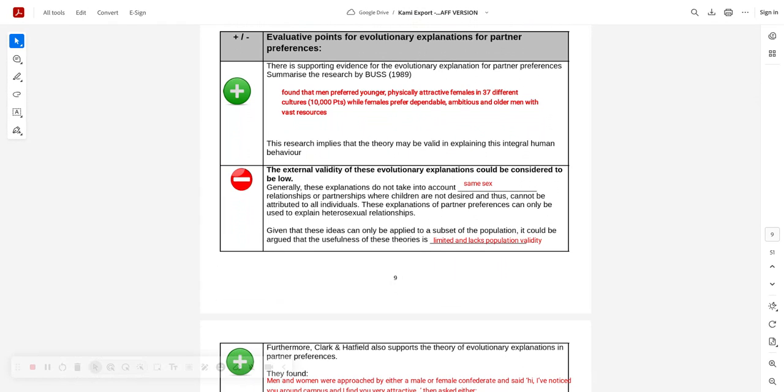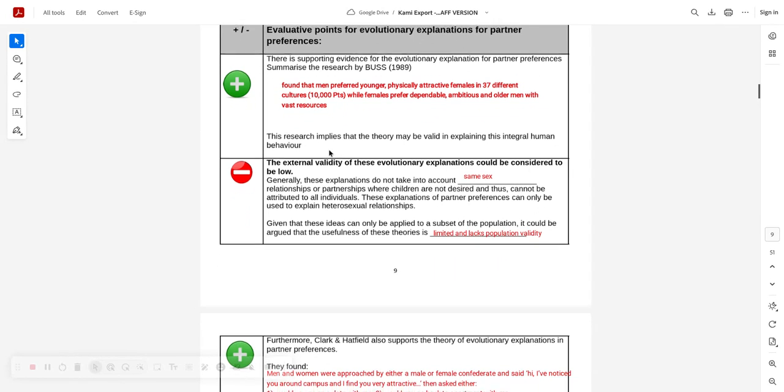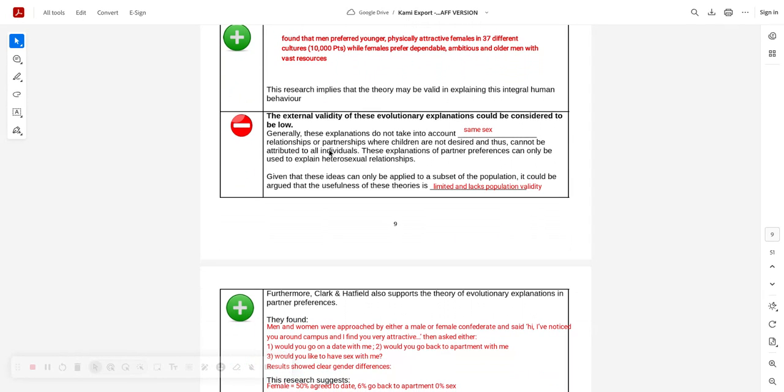37 different cultures in 31 different countries. Over 10,000 participants took part, and obviously it was translated into various different native languages. Females prefer dependable, ambitious older men with vast resources. Now, I know I've summarised that really abruptly, but that's enough to win the mark, isn't it? This implies that the theory may be valid in explaining innate human behaviour across multiple cultures. You can see it's an older version. It's not as sharp as yours.